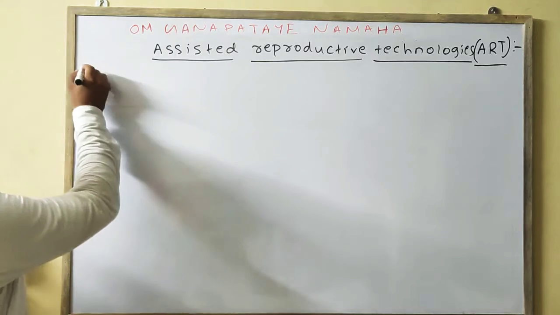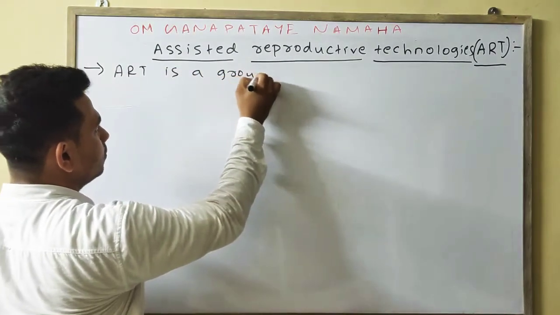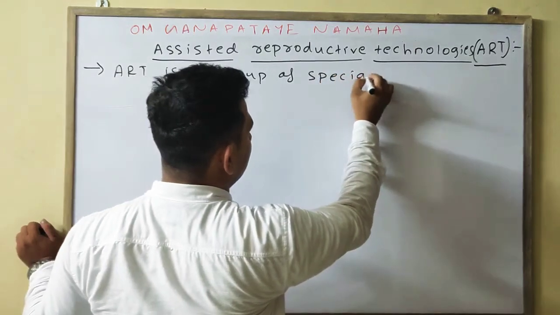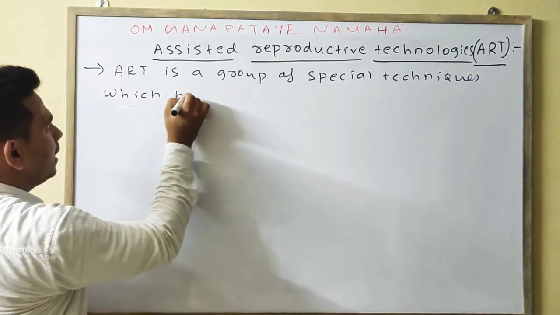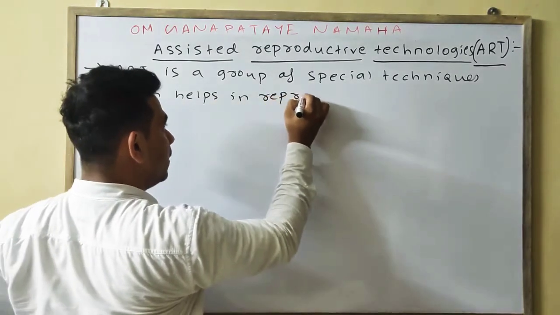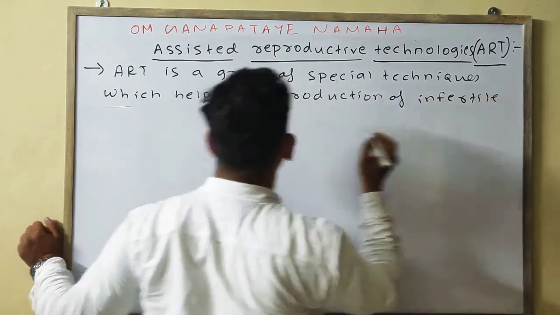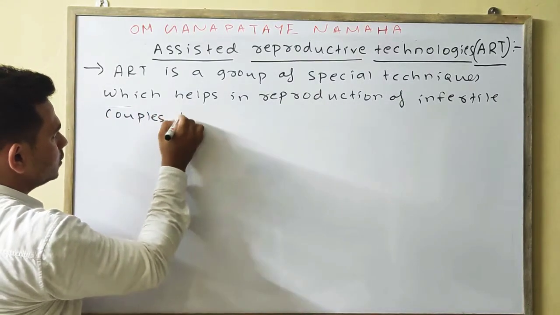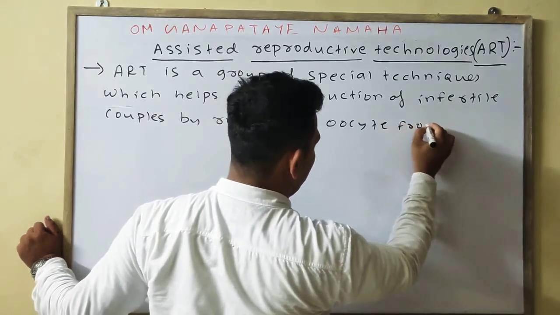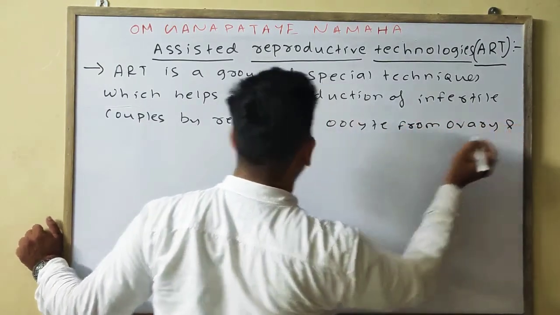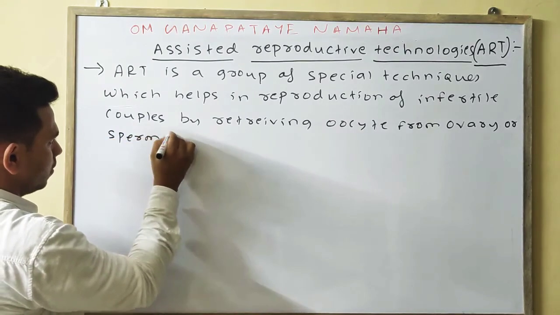We can write here: ART, or assisted reproductive technology, is a group of special techniques which helps in reproduction of infertile couples by retrieving oocyte from the ovary, and sperm from the testis.